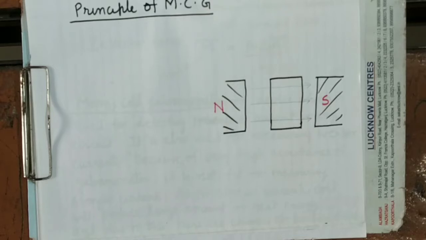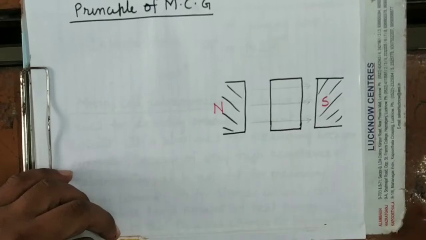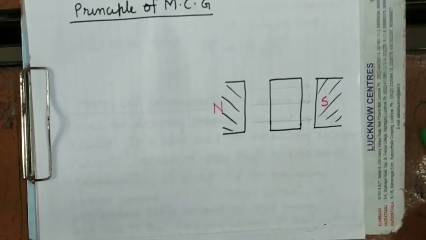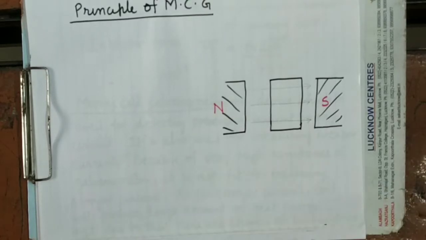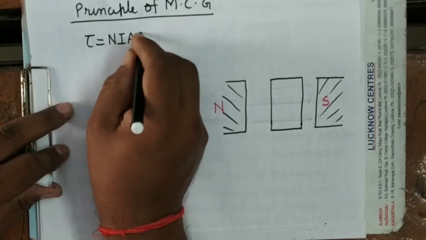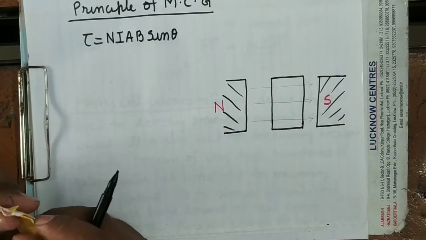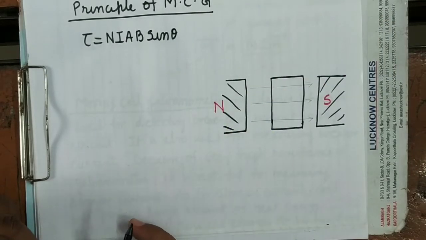Now see here, when current passes through this coil, it experiences a torque. And what is the magnitude of that torque? That torque will be given by tau equals NIAB sin theta. Here I have not shown from where current is reaching the coil. At this moment you assume that current is flowing through this.